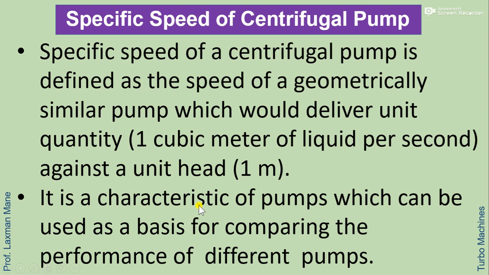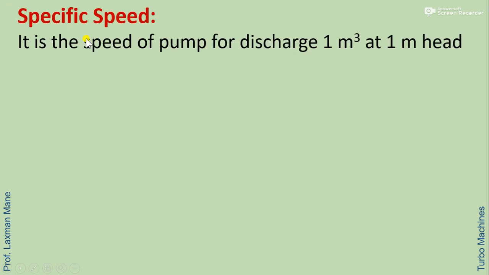It is a characteristic of the pump which can be used as a basis for comparing the performance of different pumps. So specific speed is the speed of the pump for discharge 1 meter cube per second at 1 meter head.